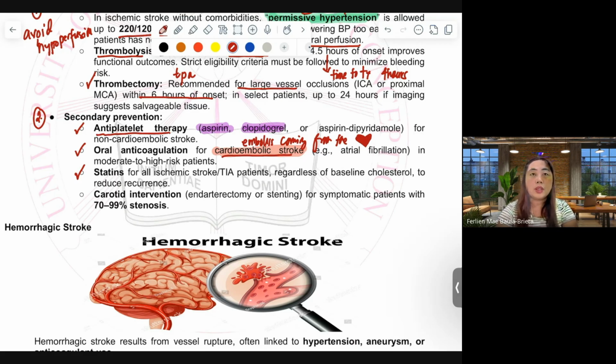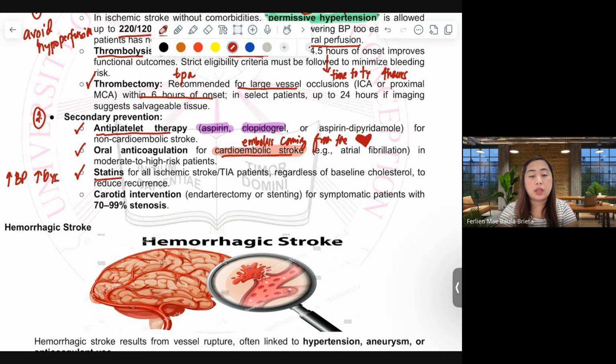Moreover, of course, the reason for stroke starts with high blood pressure and high lipids. So statins should be given for all ischemic stroke patients and TIA patients.